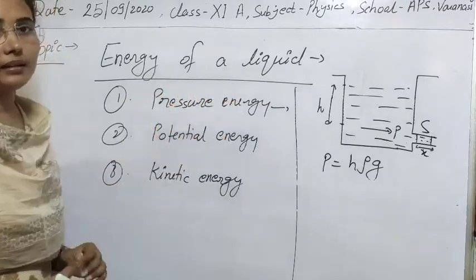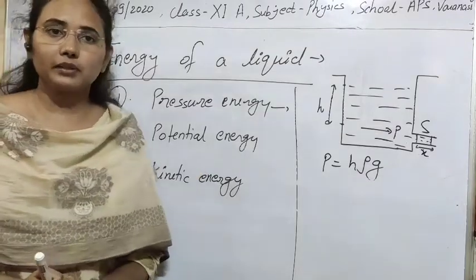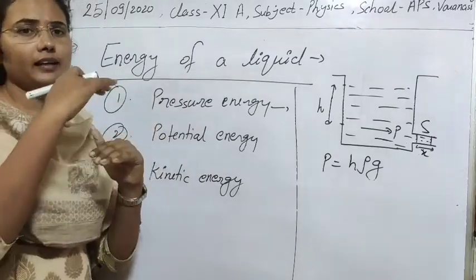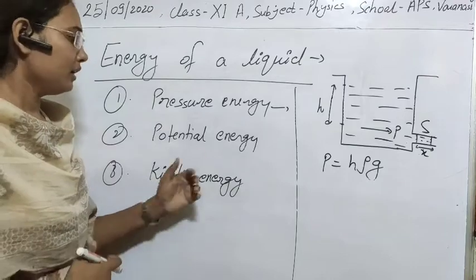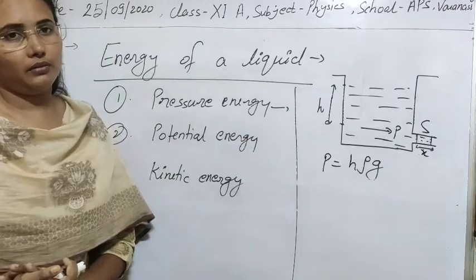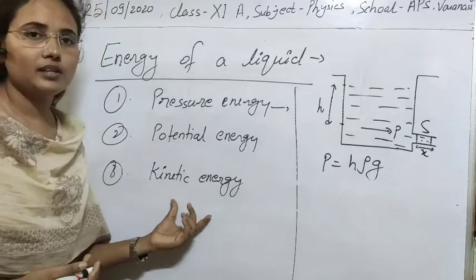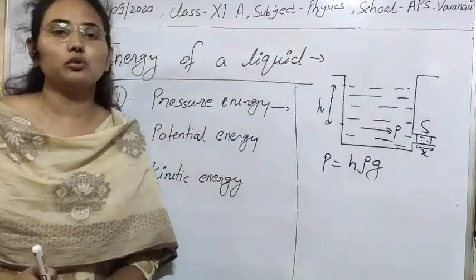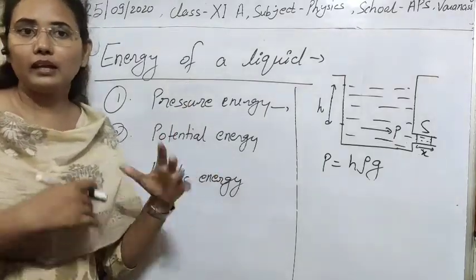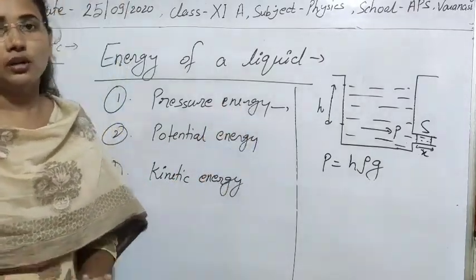Then the energy carried by that liquid. Second, as you know, potential energy arises due to position above the surface or any reference level, such as sea level. So potential energy arises due to the position of the fluid. Kinetic energy, as you know, arises due to the velocity, due to the motion of the fluid. So these three types of energy are obtained in the case of a fluid: one due to pressure, one due to position, and one due to motion.